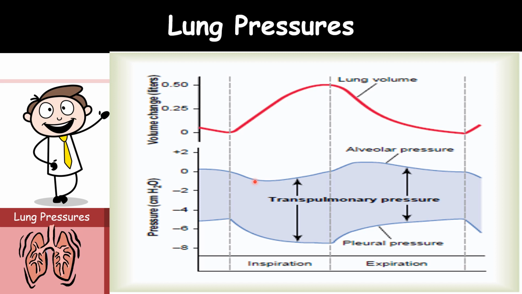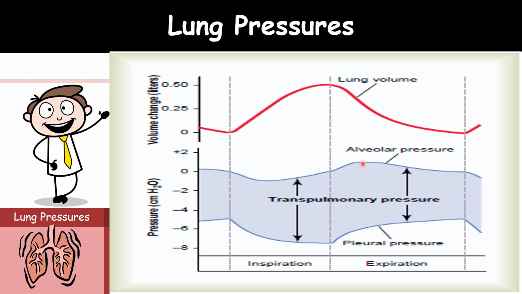Then during expiration, the alveolar pressure rises to about 1 centimeter of water, and this forces the 500 ml of inspired air out of the lungs during the 2 to 3 seconds of expiration. So this is what happens inside the alveoli during inspiration and expiration.